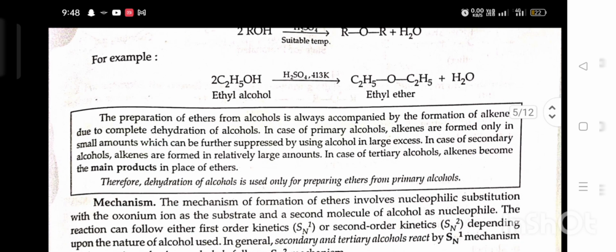The preparation of ether from alcohol is always accompanied by the formation of alkenes due to the complete dehydration of alcohol. In case of primary alcohol, alkenes are formed only in small amount, which can be further suppressed by using alcohol in large excess. In case of secondary alcohols, alkenes are formed in relatively large amount. In case of a tertiary alcohol, alkene becomes the main product in place of ether. Therefore, dehydration of alcohol is used for preparation of ether only for primary alcohol.